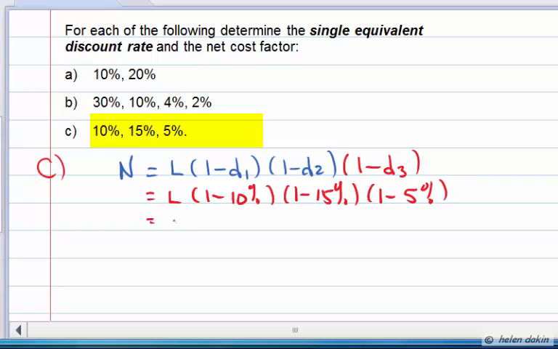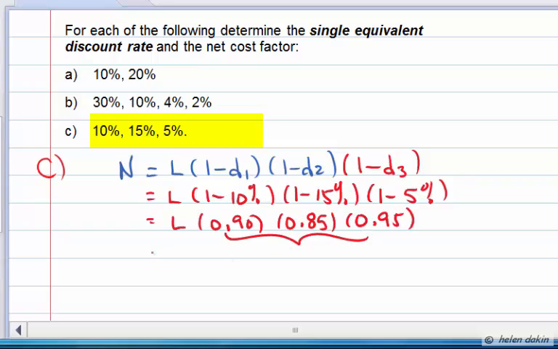So now let's work out what the cost factors are for each of these trade discounts. We've got 0.90, 0.85, and 0.95.